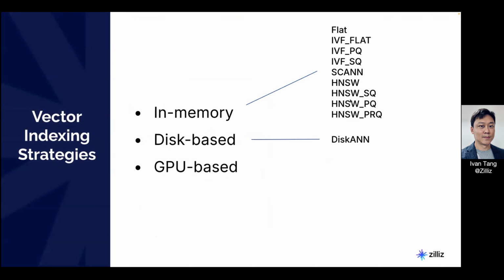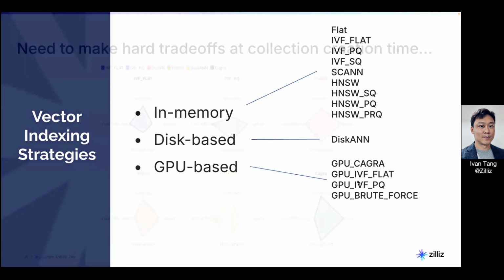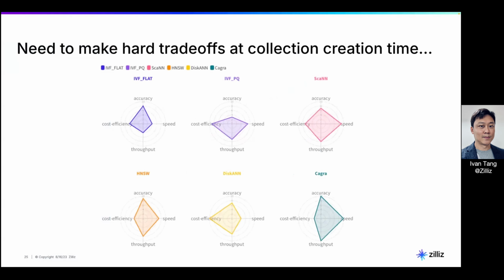So these are the different vector indexes that we support today. We support FLAT, IVF_FLAT, quantized indexing algorithms, ScaNN, graph-based and disk-based indexing, and even GPUs, which is CUDA enabled. This is the full set of indexes that we support on Milvus. Now, the truth is, it's very hard to make a choice. Given so many different indexing algorithms, how do you choose the right one? And what is the trade-off?